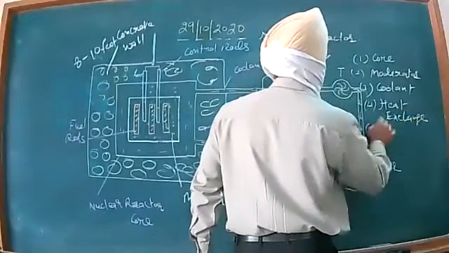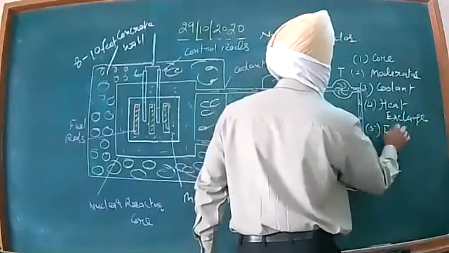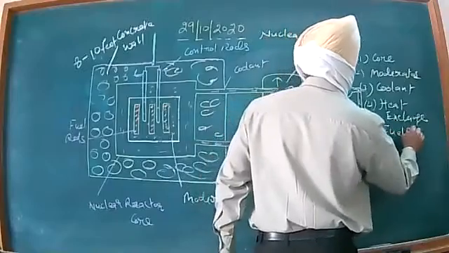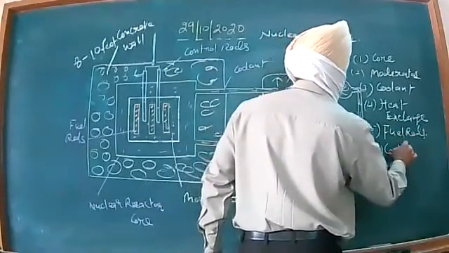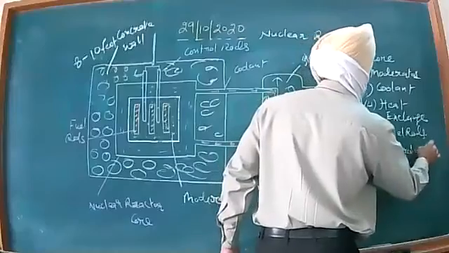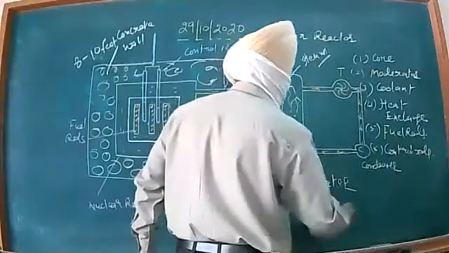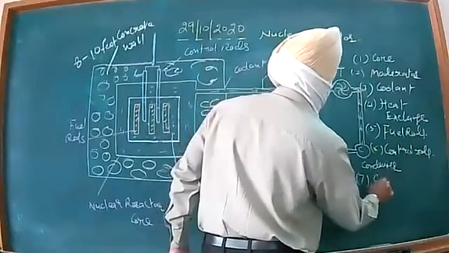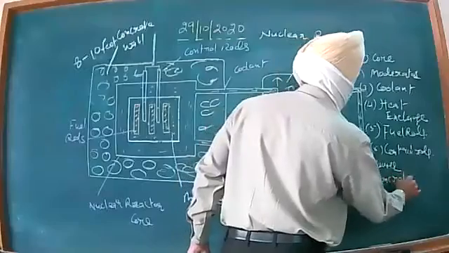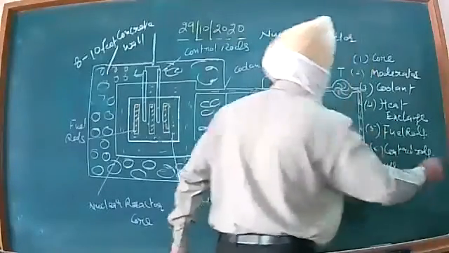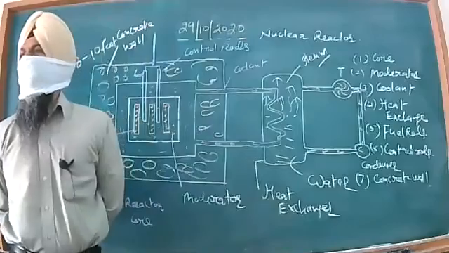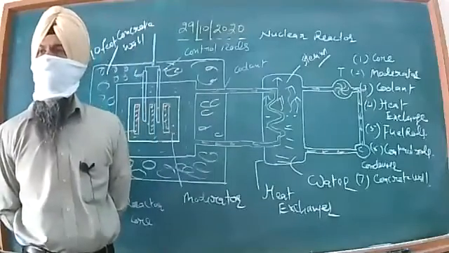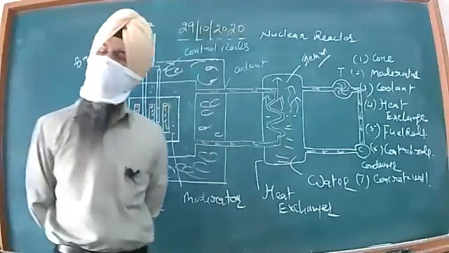Then we have fuel rods. This is an important component, fuel rods. Then we have control rods, cadmium. And as a safety measure, we have concrete wall. So in this manner, your nuclear reaction will go on and we will get energy, endlessly energy,